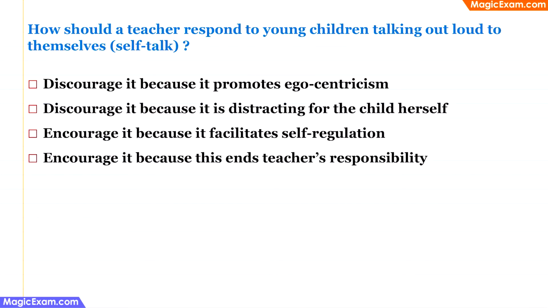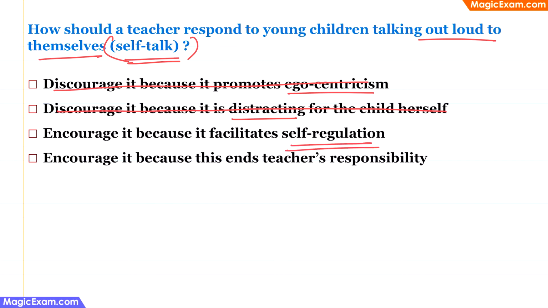How should a teacher respond to young children talking out loud to themselves? That is self-talk. If you remember Vygotsky's theory, this self-talk is also known as private speech, and private speech is used for self-regulation and self-guidance. When we look at the options, the first one talks about ego-centricism, so this is incorrect. The next one says it's a distraction, this is also incorrect. And the third one says that it facilitates self-regulation. So this is the correct answer, because self-regulation and self-guidance is the purpose of private speech. Therefore, option 3 is correct. The last one says because it ends the teacher's responsibility. This is a very incorrect option.